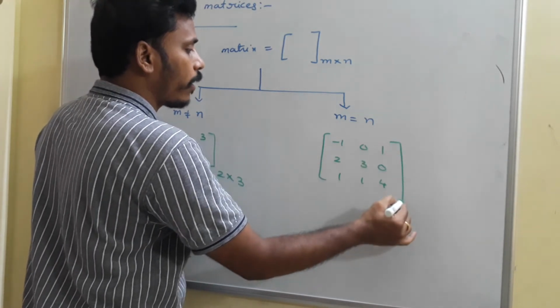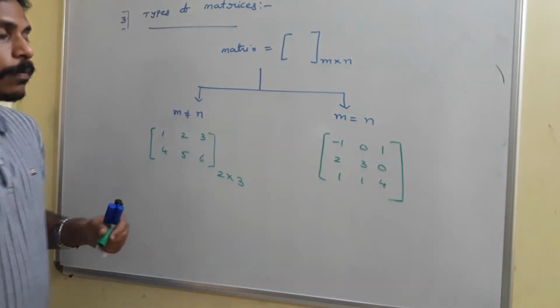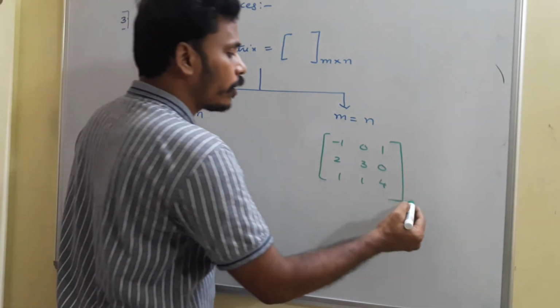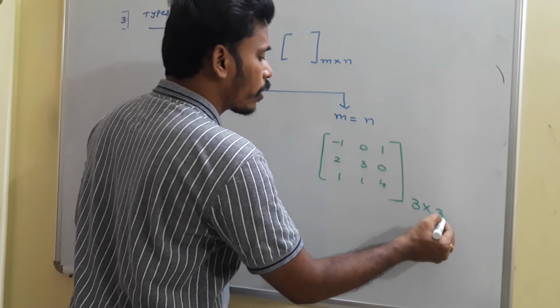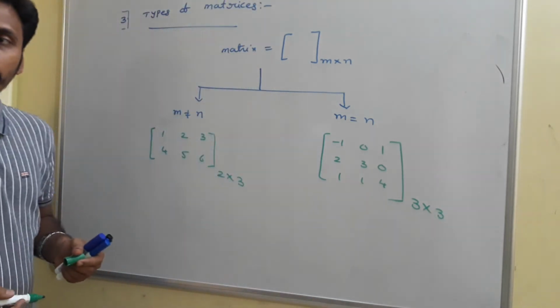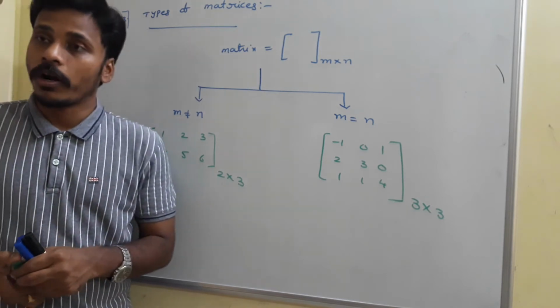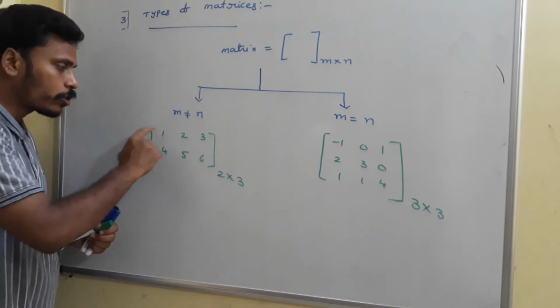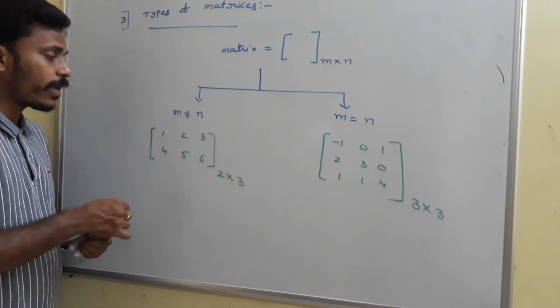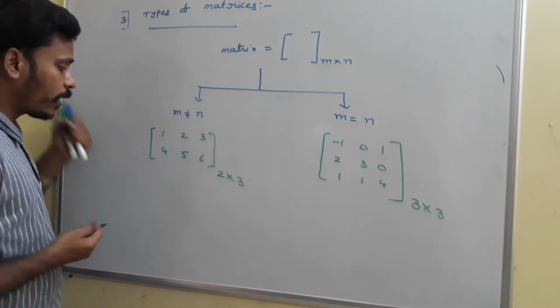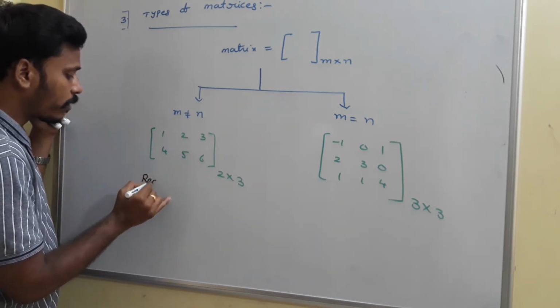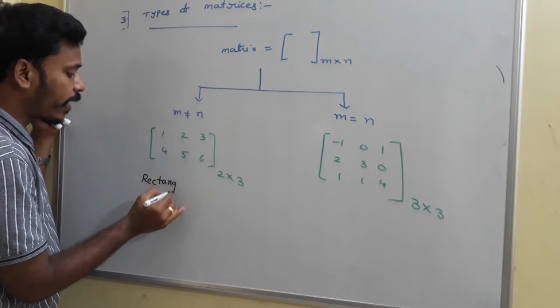If you look at this matrix, the number of rows is 3 as well as the number of columns is also 3. These types of matrices where m and n are not equal look like a rectangle, and that's why these types of matrices are called rectangular matrices.